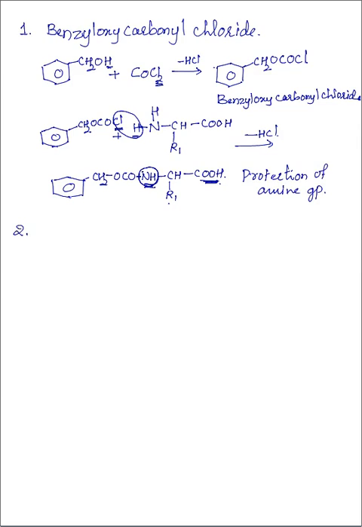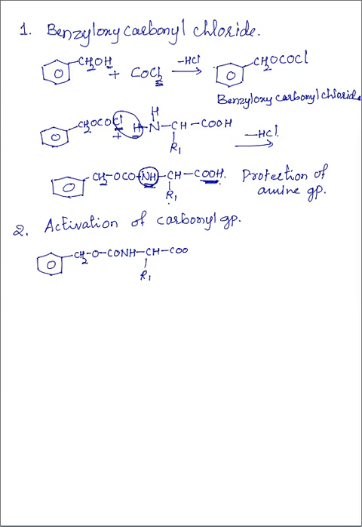Second step, activation of carbonyl group. So the activation of the carbonyl group: this benzyl oxycarbonyl chloride derivative, CH2O CONH CHR1 COOH, is treated with phosphorus pentachloride.